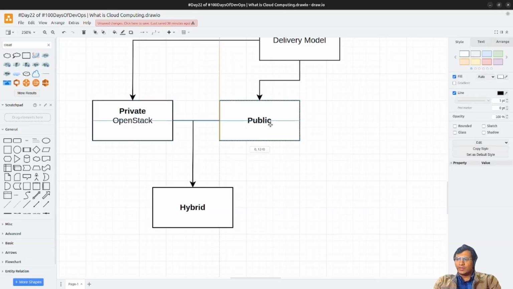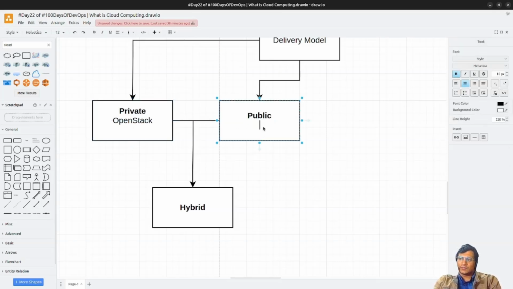In public cloud there are also multiple vendors available like AWS, Google Cloud, Microsoft Azure, and IBM Cloud. There are multiple players in OpenStack, and I think IBM is also leveraging Red Hat for that. Then there is Citrix Cloud, and VMware.